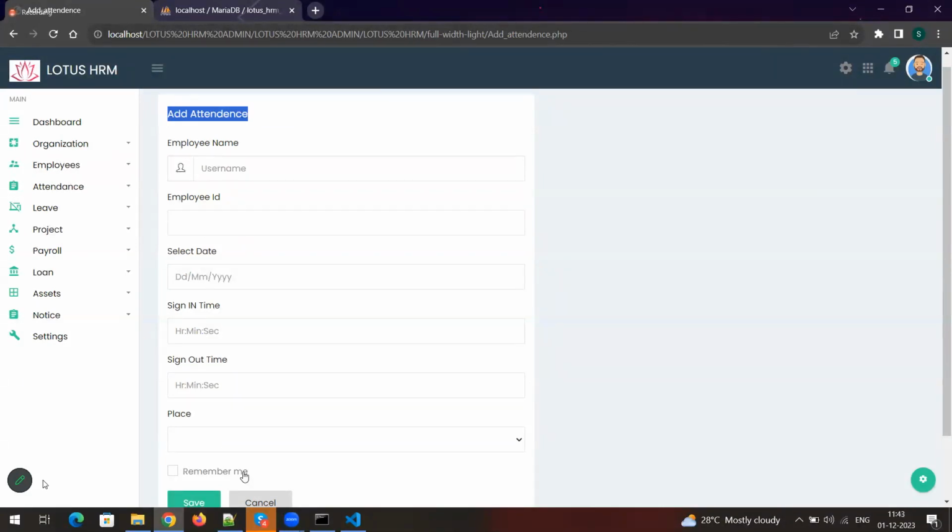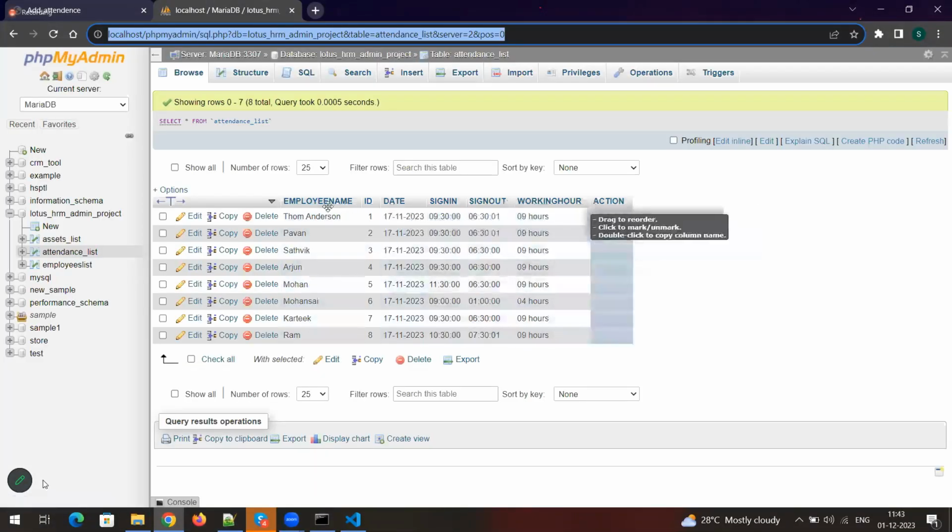Apart from that, we have the six fields, so we are going to insert. Six fields are available in this database table also. What is the section?